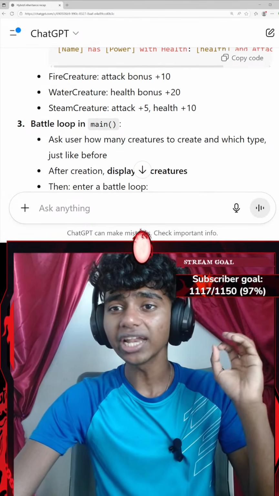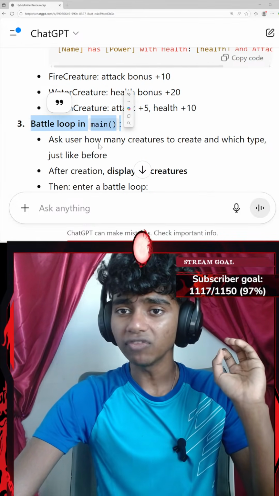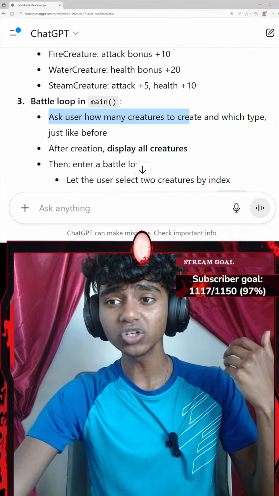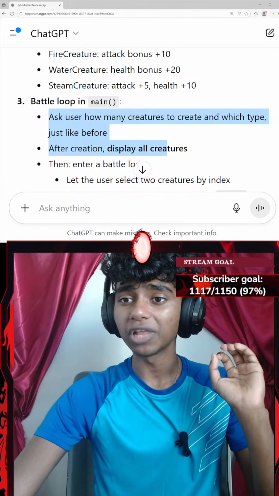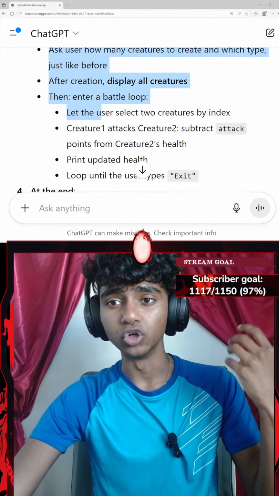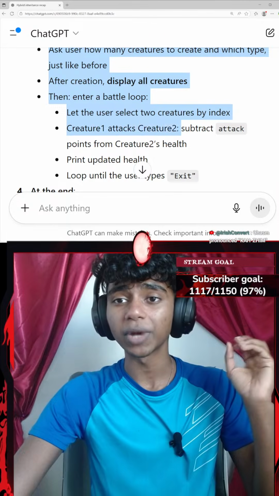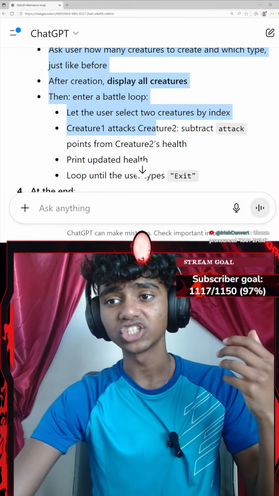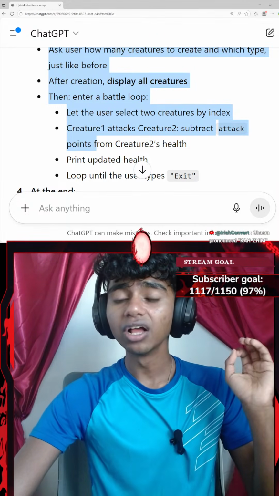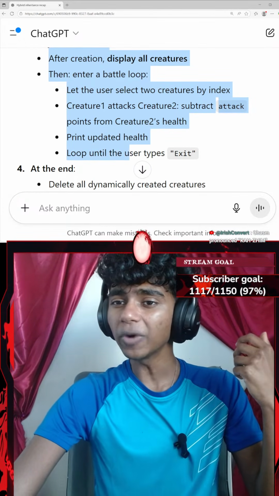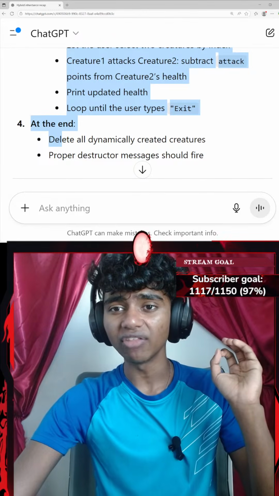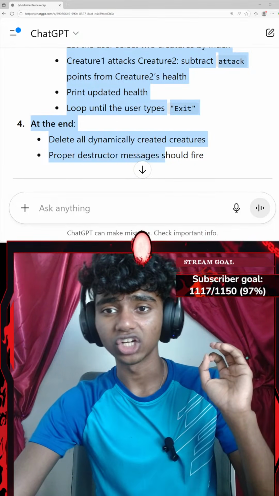steam creature attack plus 5, health plus 10. Then in the battle loop in our main function, I have to ask the user how many creatures to create and which type, just like before. After creation, display all creatures, then enter a battle loop. Let the user select 2 creatures by index. Creature 1 attacks creature 2, subtracts attack points from creature 2's health, prints updated health, and loops until the user types exit. At the end, delete all dynamically created creatures.